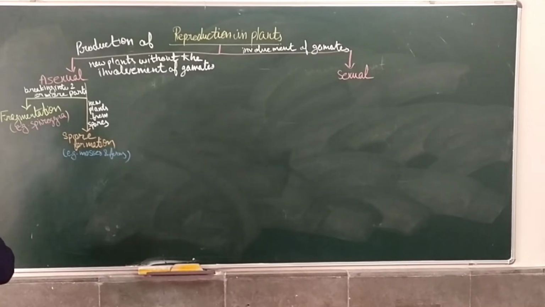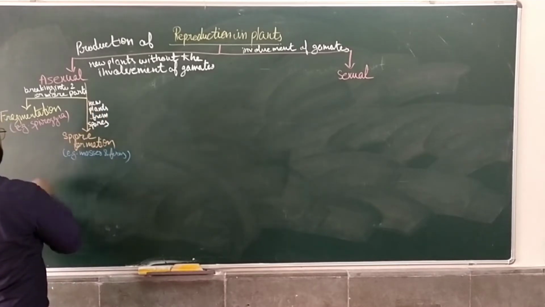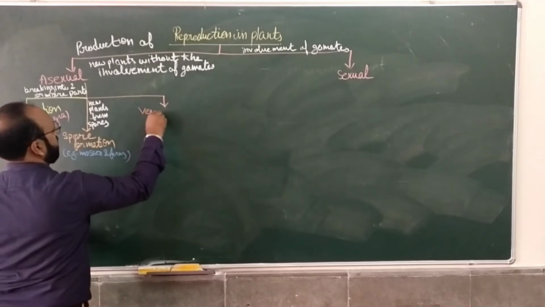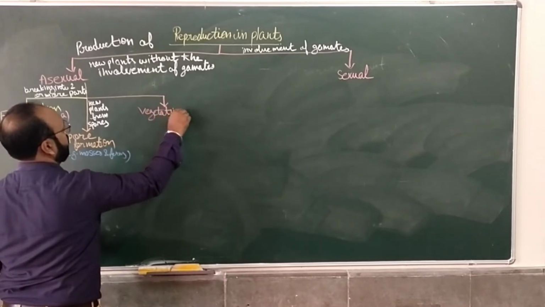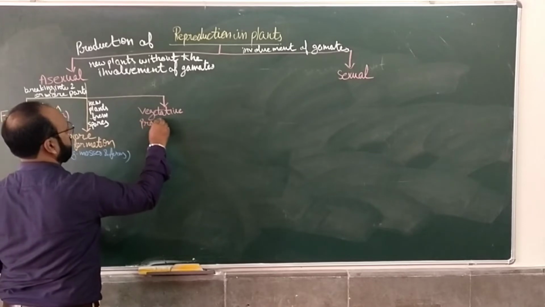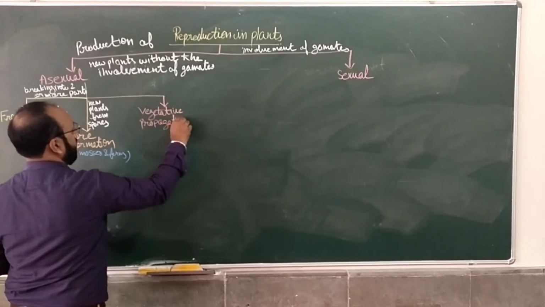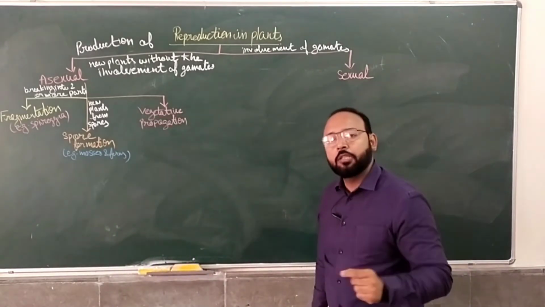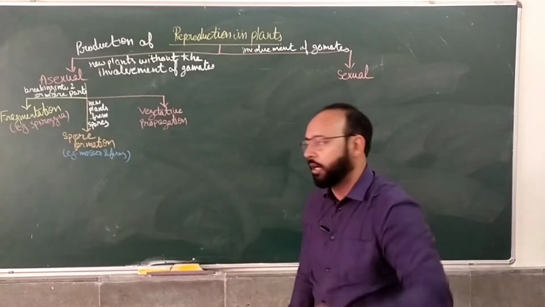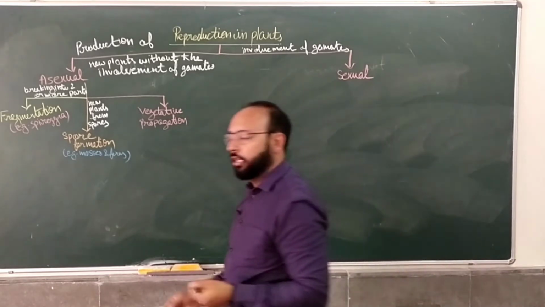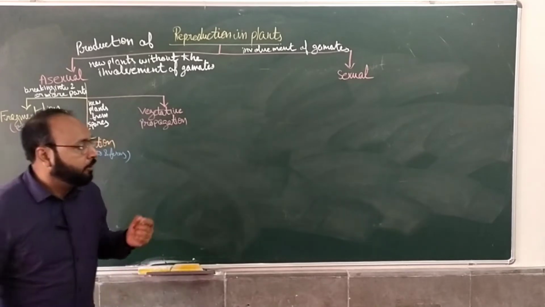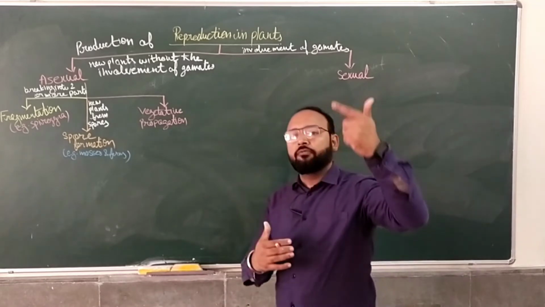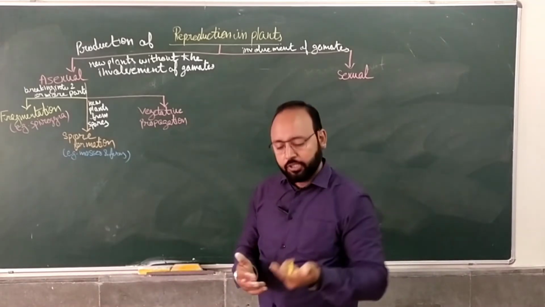Now the third one is very important, vegetative propagation. As from its name, it's very clear. Vegetative propagation means when plants are grown from the vegetative part, we call it vegetative propagation. But it can be done in two ways. One is artificial, one is natural. So what are the different types in artificial and what are the different types in natural?